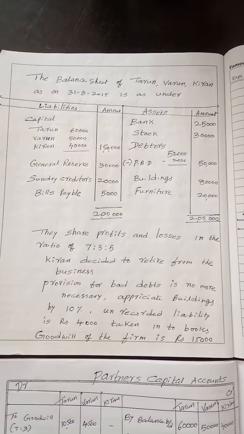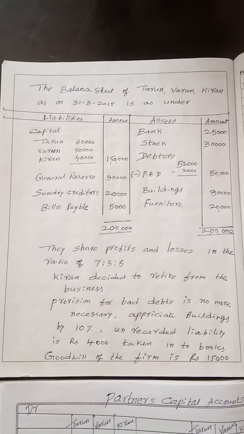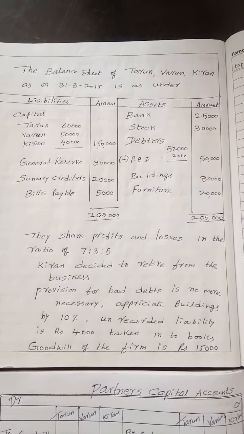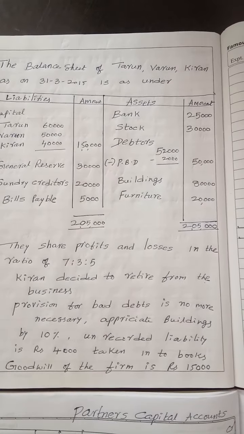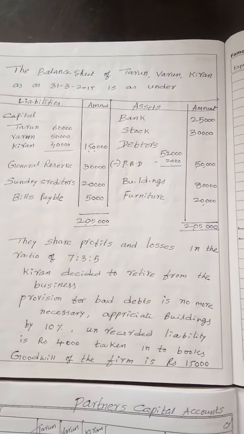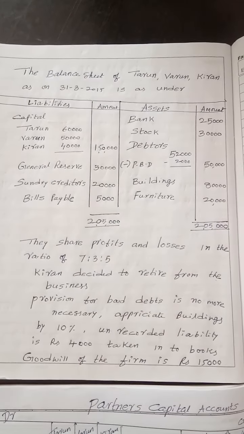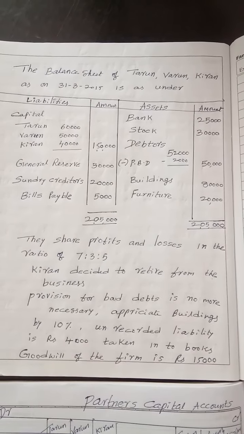Here there are three partners: Tarun, Varun, and Kiran. The balance sheet on 31/3/2015 is as follows. You see, my dear students, debtors is 52,000, less provision 2,000, it is 50,000. And they share profits and losses in the ratio of 7:3:5. Kiran decided to retire from the business.